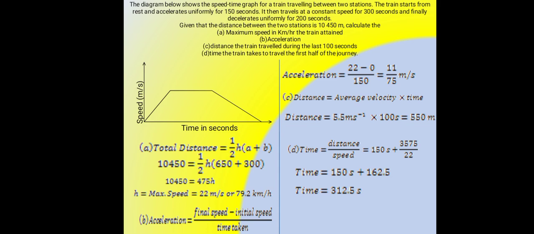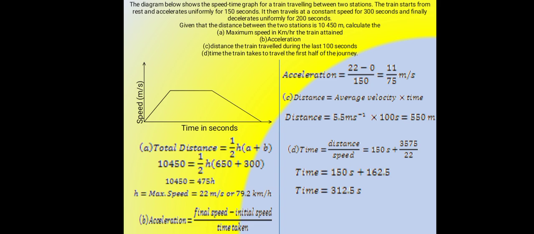The diagram below shows the speed-time graph for a train traveling between two stations. The train starts from rest and accelerates uniformly for 150 seconds. It then travels at a constant speed for 300 seconds and finally decelerates uniformly for 200 seconds. Given that the distance between the two stations is